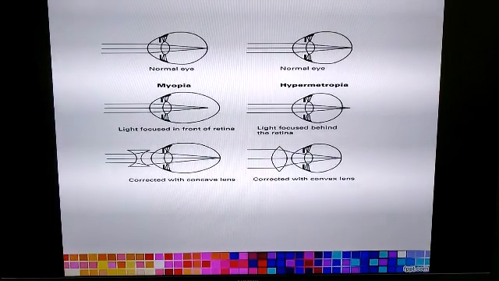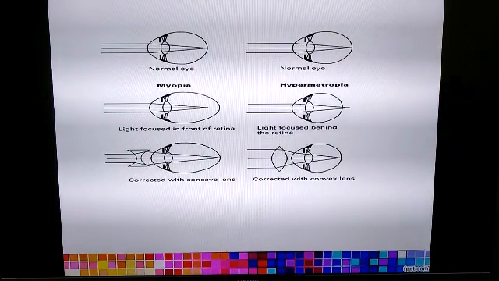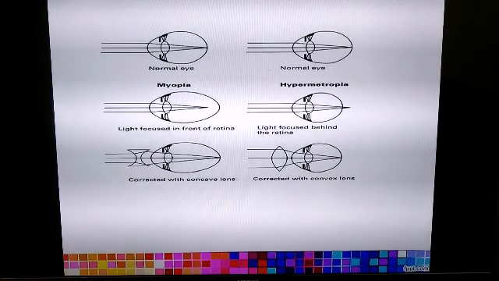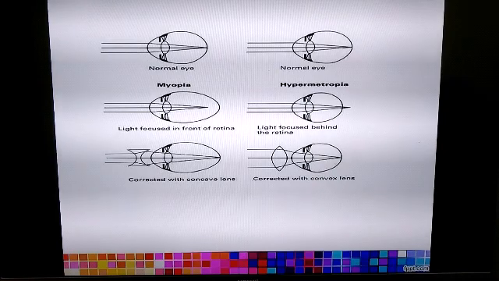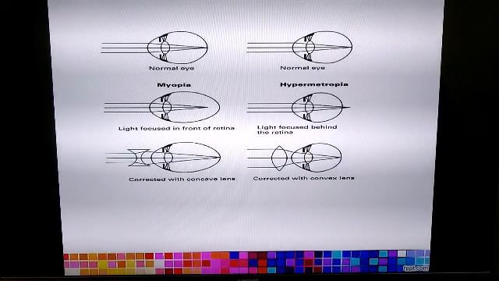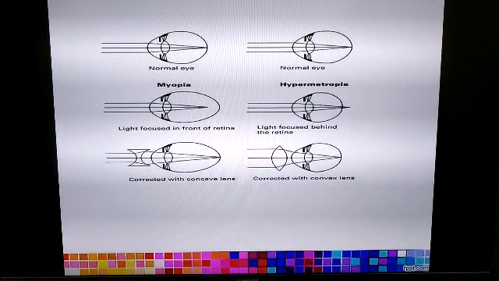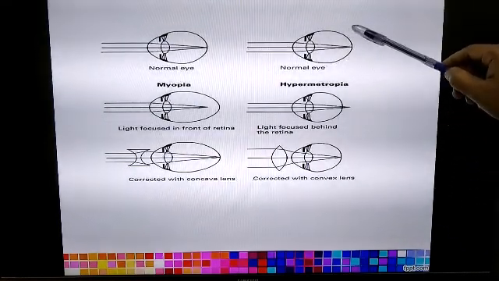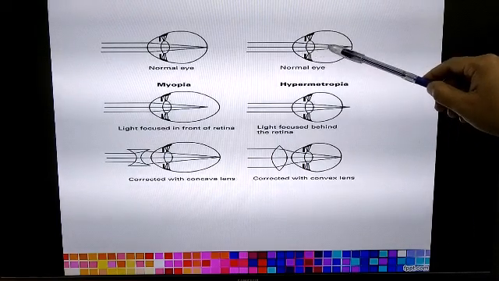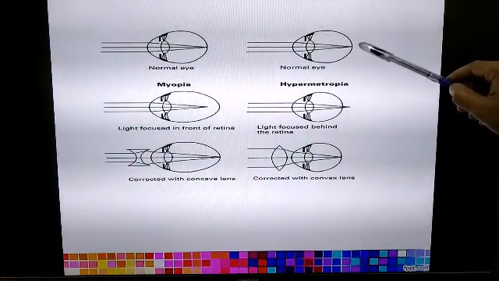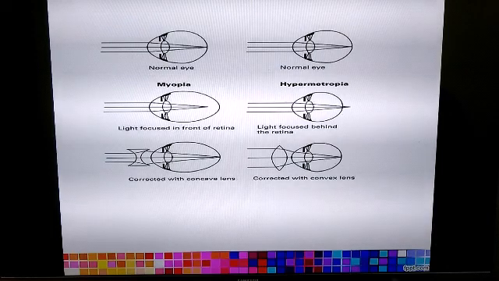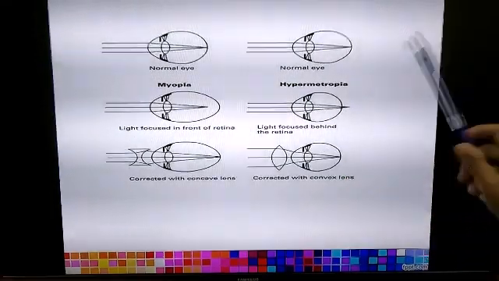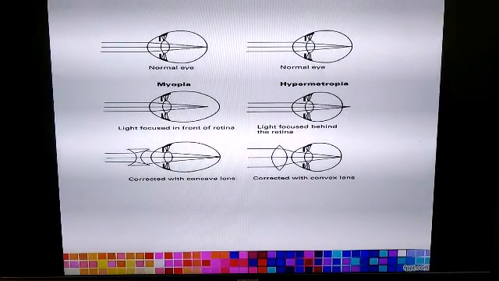Now when the question on hypermetropia is asked, like what is hypermetropia, what are the possible reasons for hypermetropia, and what are the corrective measures for hypermetropia, in that case you have to draw a diagram. So this is the diagram that you will have to draw for hypermetropia, where you will show that the rays of light are traveling from nearby objects. For a normal eye the image is formed on the retina. In case of a hypermetropic eye, the rays of light travel from nearby objects and the rays meet at a point beyond the retina.